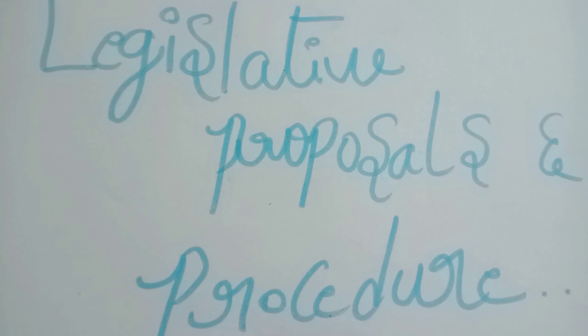In the second reading, after introducing the bill, it is either directly taken for discussion or referred to a parliamentary committee for scrutiny. After the committee submits its report, clause by clause detailed discussion takes place, and any amendments preferred by members can be included. If the amendments are accepted by the house with a majority, they are incorporated into the bill. And this is all about step 1 and step 2. Let's try to understand step 3, which is called the third reading.